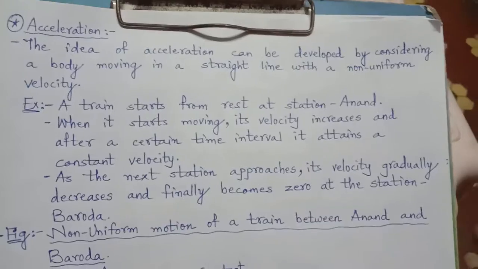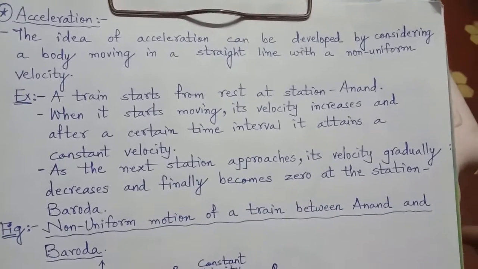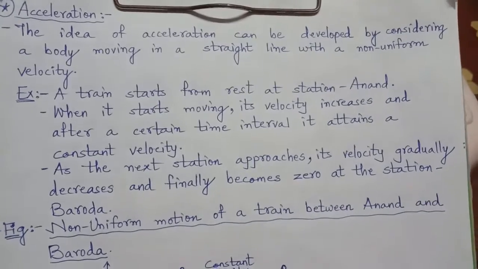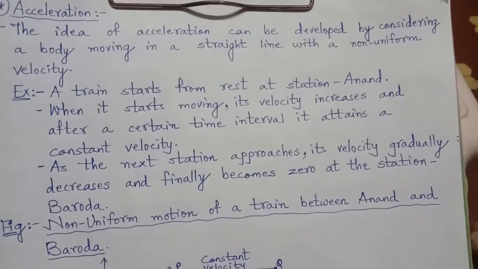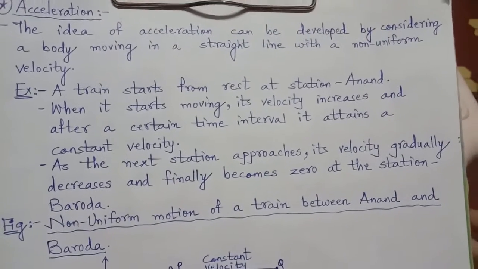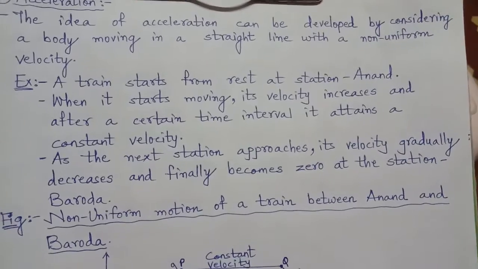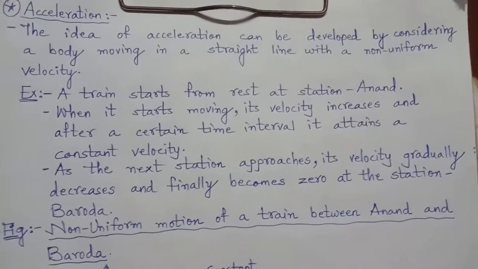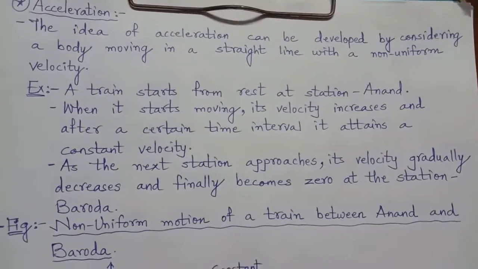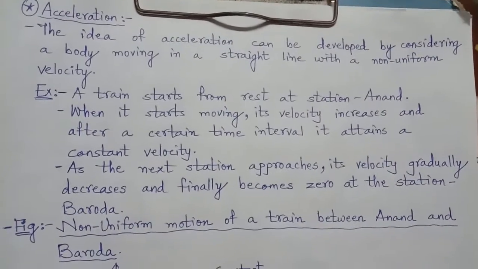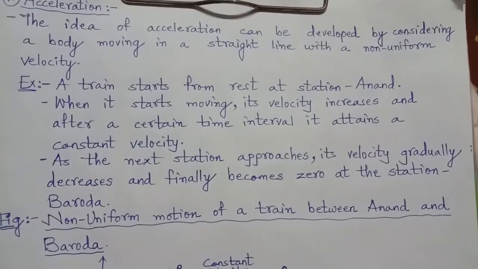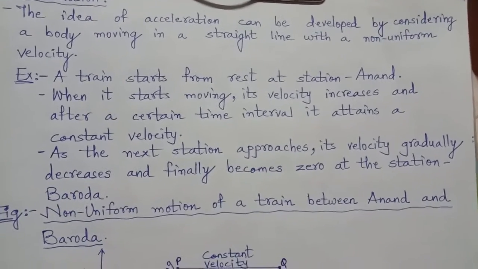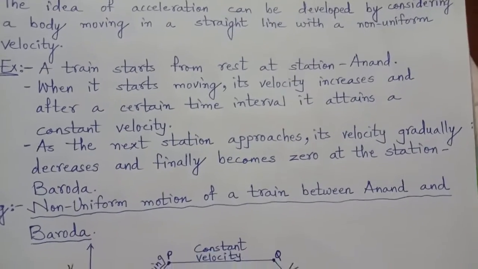When we consider velocity, that means there is a little difference between speed and velocity. When we consider speed, it is distance traveled in a unit time. Now, when that speed is in a particular direction, then it is termed as displacement in a given time, and the physical quantity is termed as velocity.